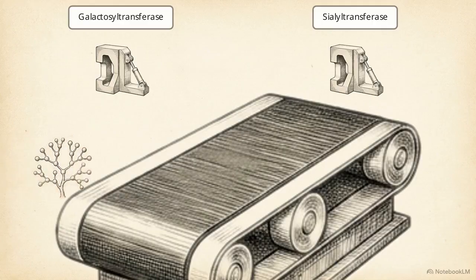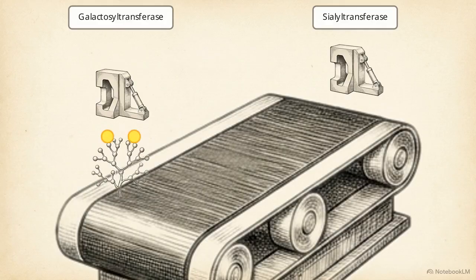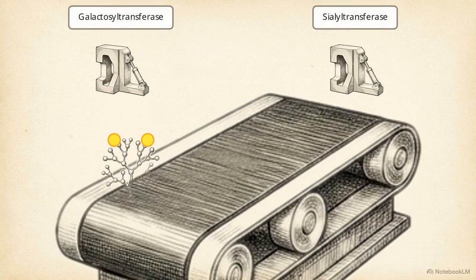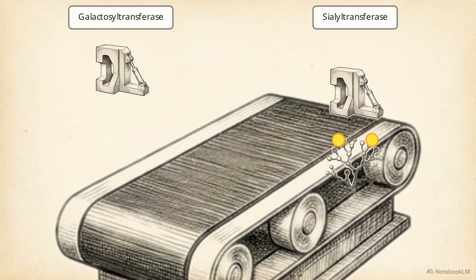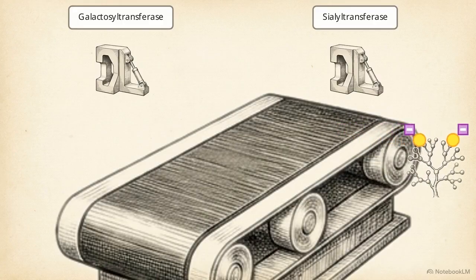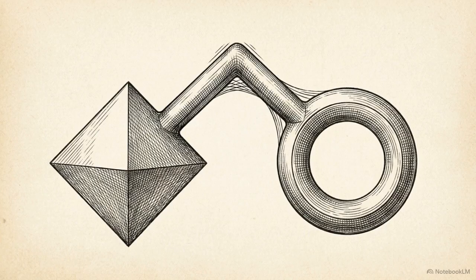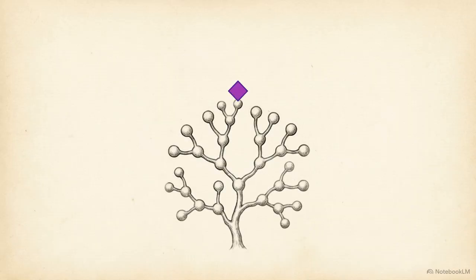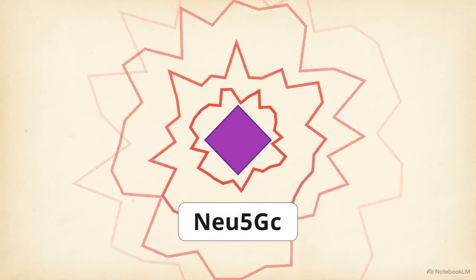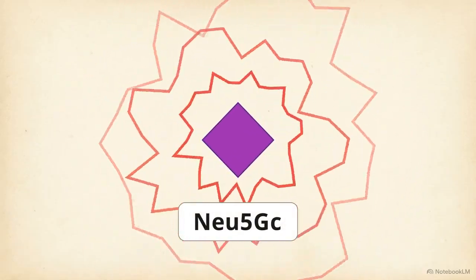In the final stages of processing, galactosyltransferase steps in to extend the glycan branches with galactose. Immediately following this, sialyltransferase attempts to cap those exposed ends with a negatively charged sialic acid molecule. Here, a critical species mismatch occurs. Human glycoproteins utilize an enzyme called alpha-2,6-sialyltransferase to create highly stable linkages. Native CHO cells lack this gene entirely. They only possess alpha-2,3-sialyltransferase. Furthermore, the sialic acid precursor that CHO cells synthesize, Neu5Gc, is highly immunogenic in humans.